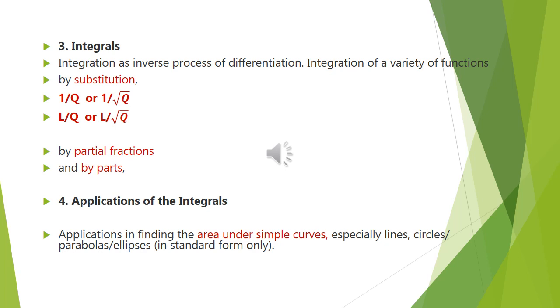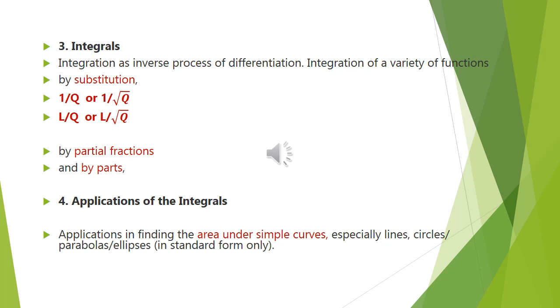Here the first method is substitution. So do maximum problems on substitution because it takes over the remaining parts of integrals. Now the integral of the form 1 by quadratic or 1 by root of quadratic, we know the method: the perfect square method, completing the square method you have to go for.